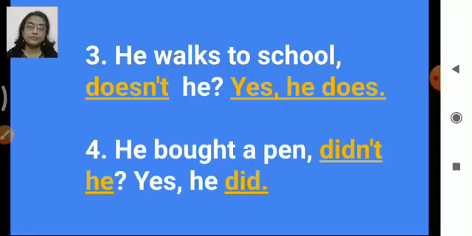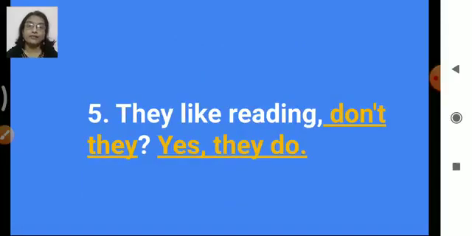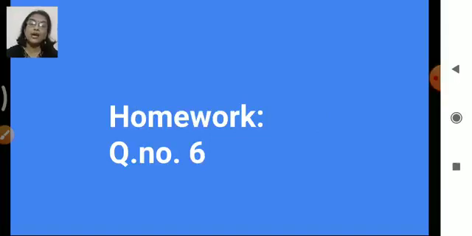Now the fourth one. He bought a pen. Bought is a past tense, right? So we'll add here, didn't he? So our answer is yes, he did. Okay, past tense, did. Now the fifth one. They like reading. Don't they? Okay, so we have completed the question, and the short answer is yes, they do. Okay, so in this way we have done the short yes answer, and the sixth one is homework for you.